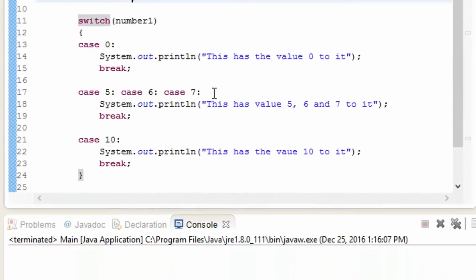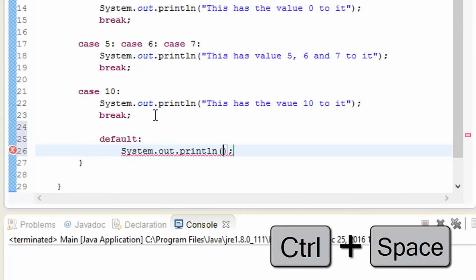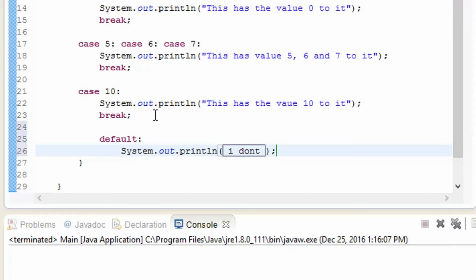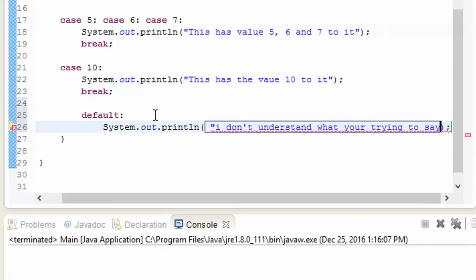There you see there is no case 8 in it, so let's add one more thing, which is default. Let me add a default, and inside the default I'm going to type syso, Ctrl+Space, and here I'm going to type "I don't understand what you are trying to say." As you know, it is giving me a red line because it is not inside quotes. Give it quotes, and now the red line is gone.